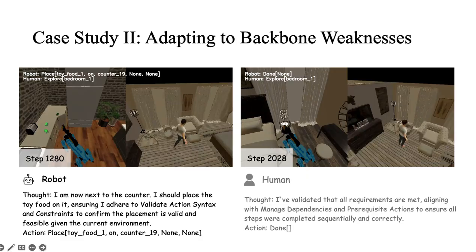This shows an important property of LLawCo. The laws are backbone aware. Different models have different weaknesses, and induced laws reflect the kinds of failures that each model tends to make.